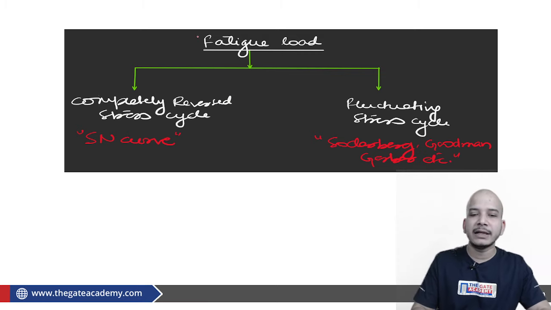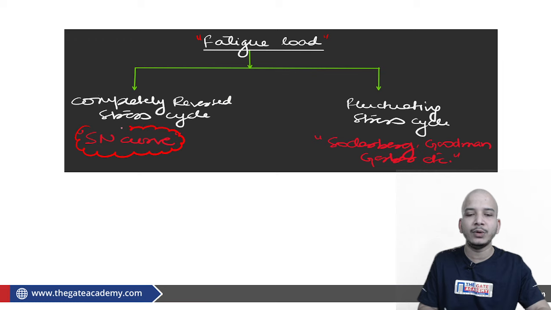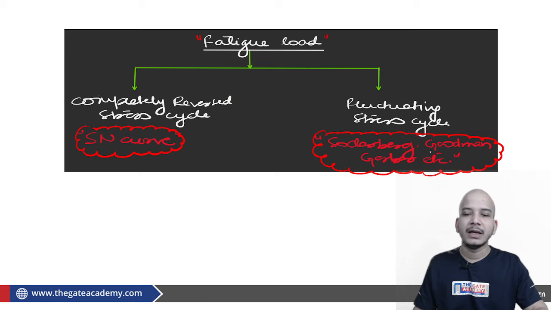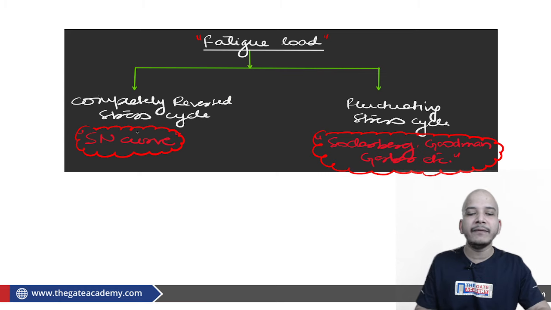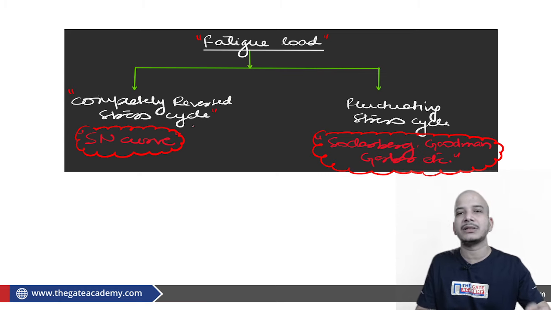Try to understand. As far as fatigue load is concerned, there are two ways the questions can be asked. One is the SN curve. Every one of you might be knowing this. Another one is Soderberg, Goodman, Gerber, modified Goodman, etc. This is the second way of asking the question. You have to keep in mind that whenever you are dealing with an SN curve, then basically you are dealing with a completely reversed stress cycle.